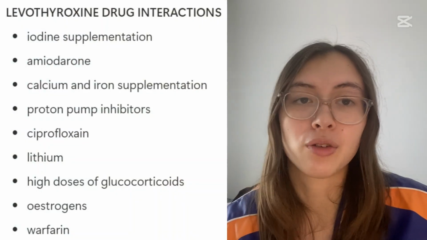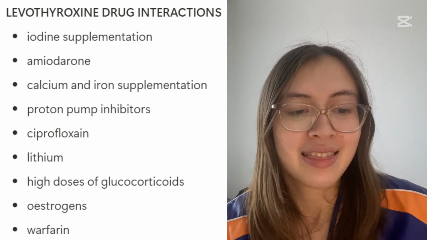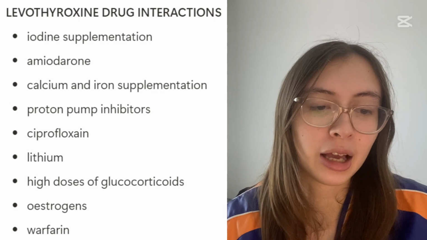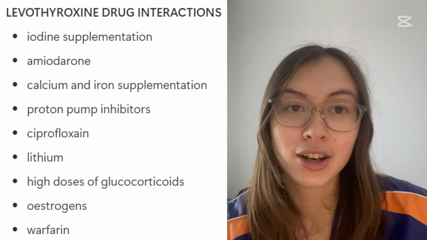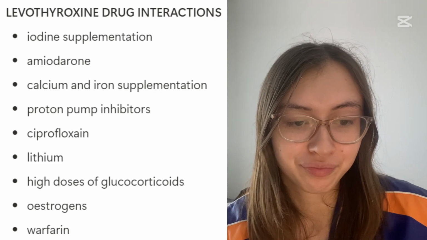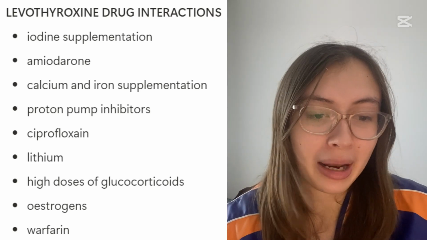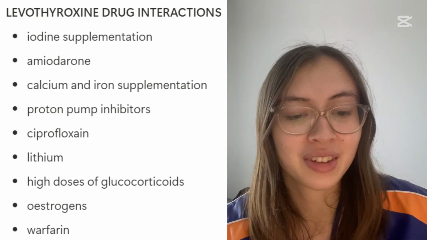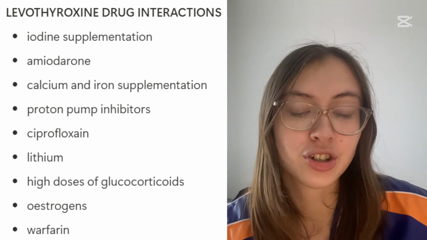When it comes to levothyroxine, there's also a decent amount of drug interactions that we have to keep in mind. The first and most obvious is, of course, iodine. This can be iodine supplementation or in the diet, which we see most commonly in seaweed and kelps. We also want to steer clear of amiodarone, which we learnt earlier can be mistaken as levothyroxine. Some other interactions to look out for are calcium and iron supplementation, proton pump inhibitors, ciprofloxacin, lithium, high-dose glucocorticoids, estrogens, and warfarin.